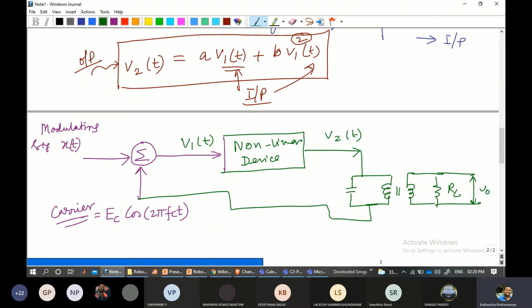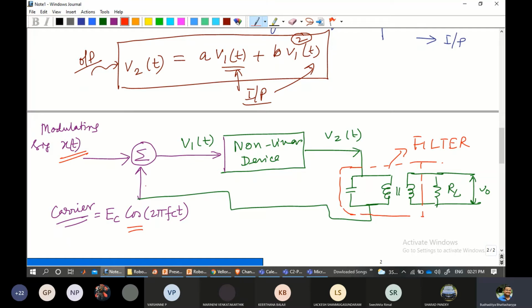Let me point out once again: up to this point is the filter. So what are the components? We have x(t), the baseband signal, and we add the carrier signal, so V1(t) is the addition of both.